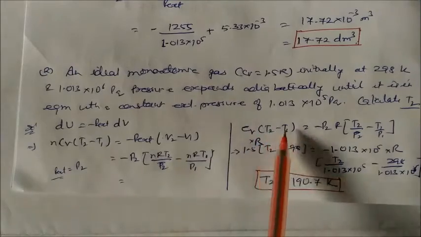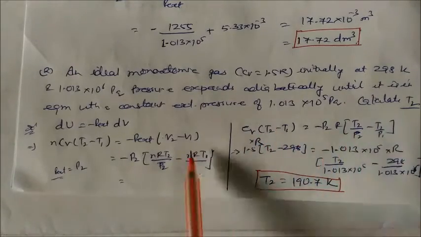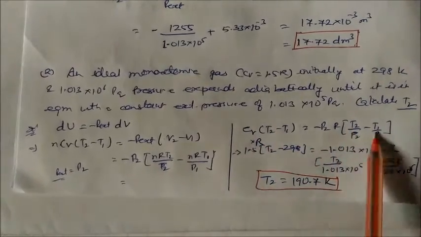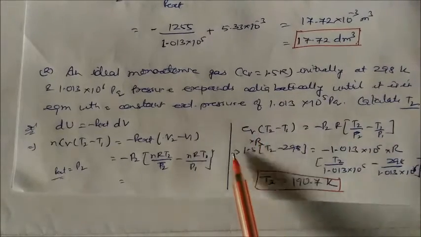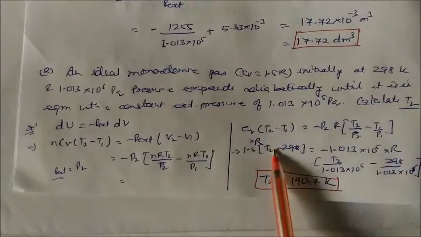So Cv into (T2 minus T1) is nothing but P2 into R times this bracket. Take out R as a common. So we'll get this much value. And now substitute the value. Cv is 1.5 R. This temperature is given. T2 we have to find out.